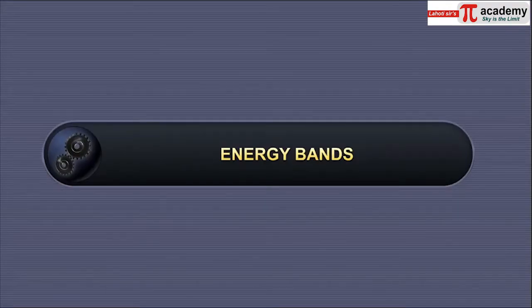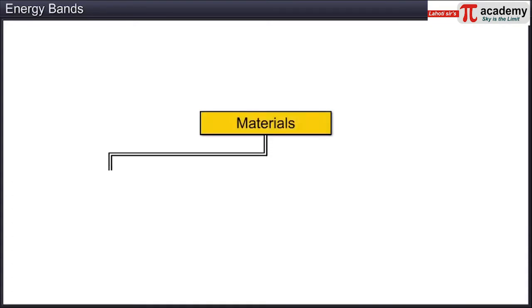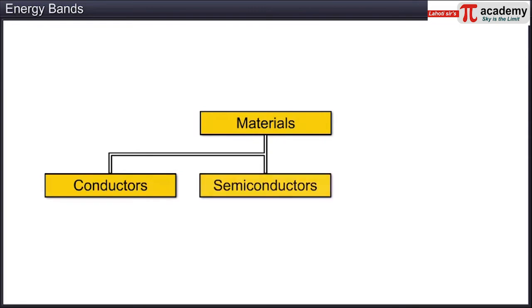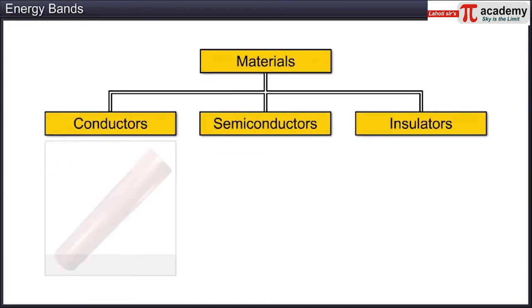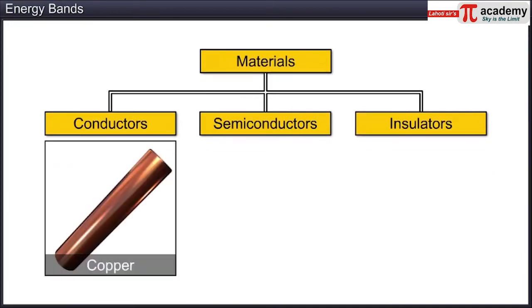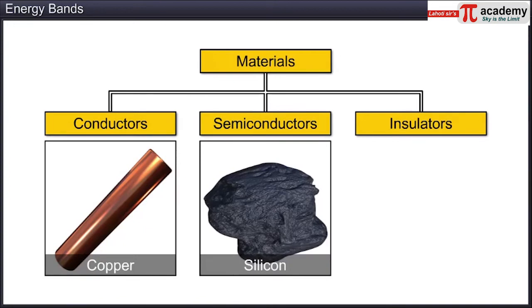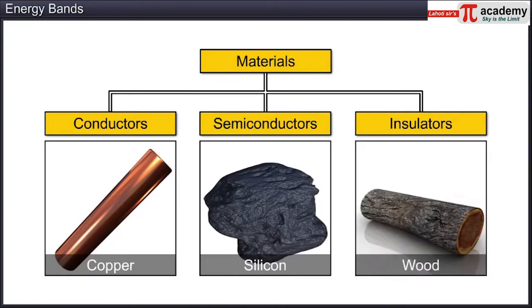In this module, you will learn about the energy bands. You have learned that materials are classified as conductors, semiconductors, and insulators based on their electrical conductivity, which in turn depends on their atomic structure. For example, copper is a conductor, silicon is a semiconductor, and wood is an insulator.